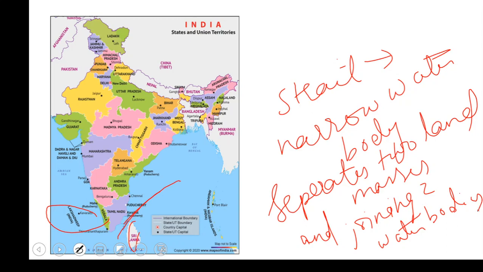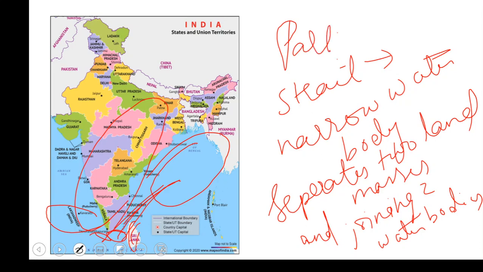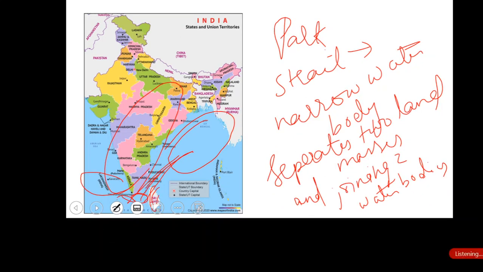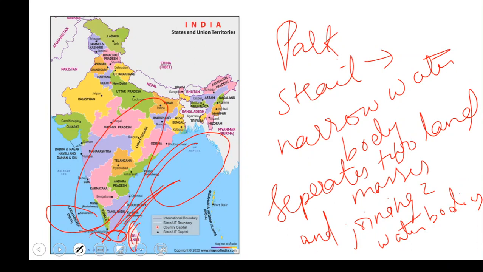If we see the Palk Strait, which is in between India and Sri Lanka, what is it doing? It is separating this landmass, that is our country, and Sri Lanka, and it is joining two water bodies. What are the two water bodies? We have the Bay of Bengal here, and below India we have the Indian Ocean. So the Palk Strait joins the Bay of Bengal and the Indian Ocean, and separates India from Sri Lanka. This is the work of any strait.